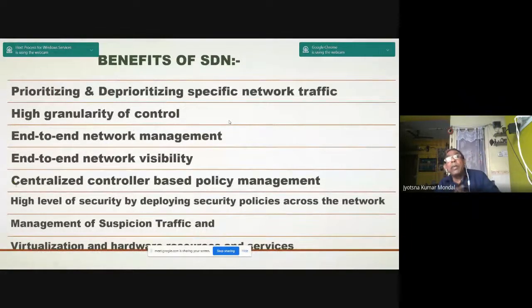Now, what are the benefits of this software defined network? One is prioritizing and deprioritizing specific network traffic. Now I have instructed that the traffic will go to A, B, C, D. At the next moment, I may change the routing to A, D, C, B. That means I am prioritizing or deprioritizing a node.